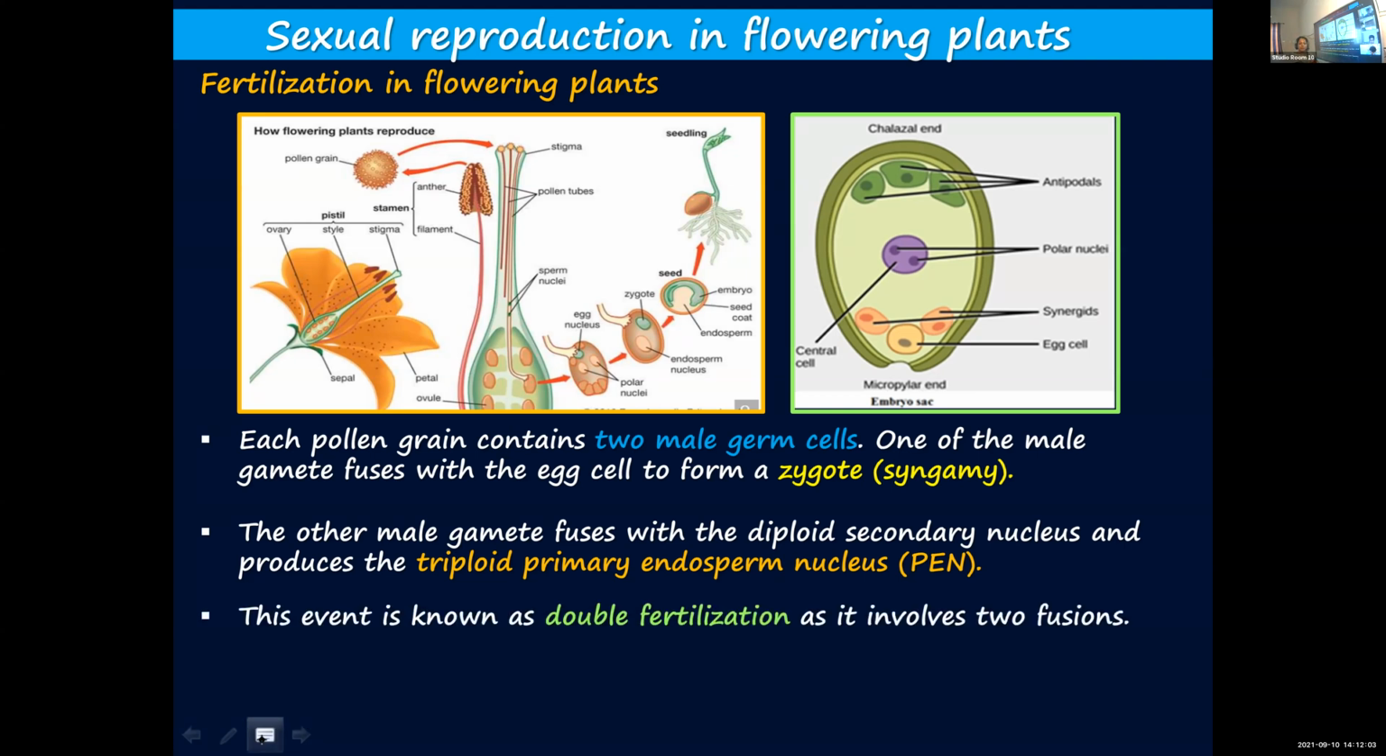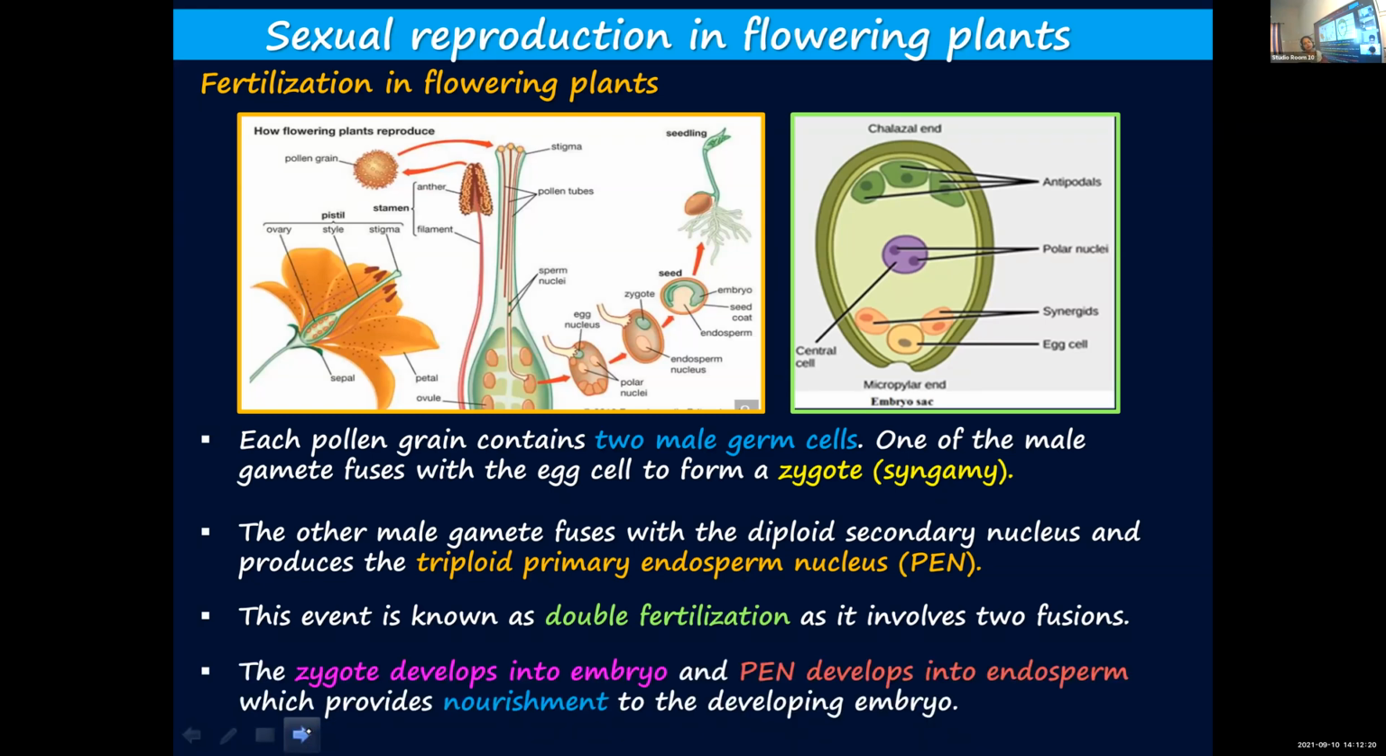Since this fertilization involves 2 fusions, one is syngamy and the second one is triple fusion, you call the process double fertilization. Once the fertilization process is completed, the zygote will develop into the embryo, whereas PEN will develop into endosperm. PEN is also equally important, because it changes into endosperm, and this endosperm provides nourishment to the growing embryo. Clear?